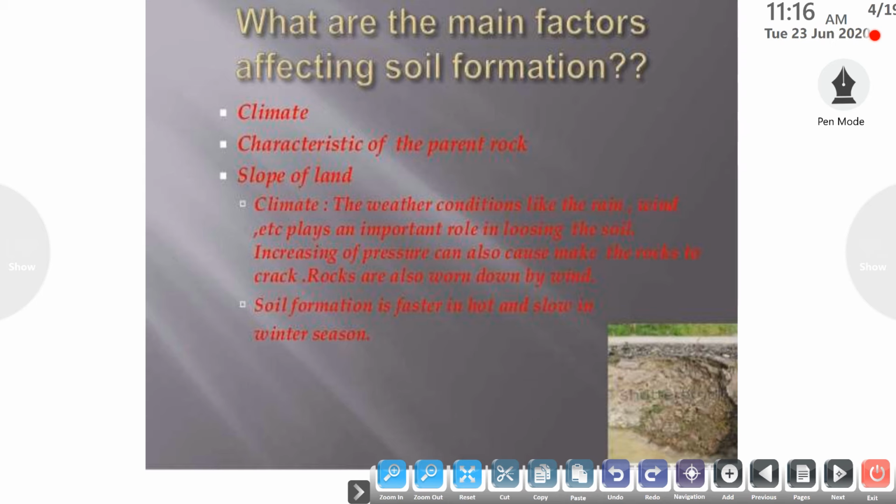Next is the characteristic of the parent rock. What is the parent rock? It is the original rock from which the soil is formed. So the texture or the amount of the parent rock affects the soil formation.